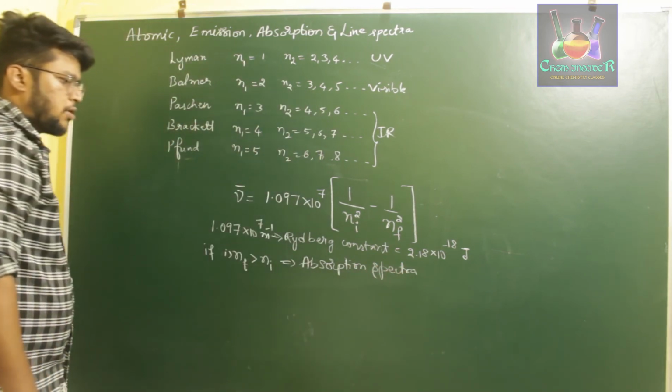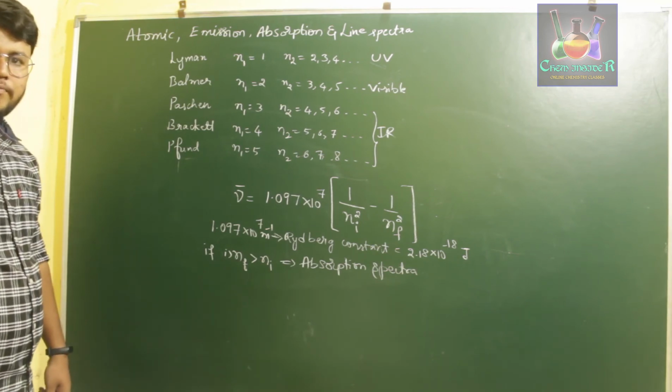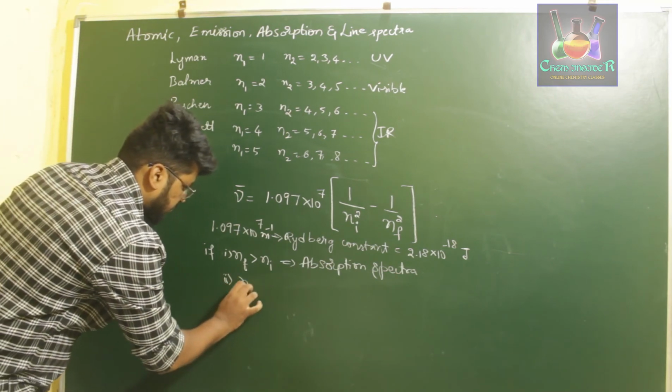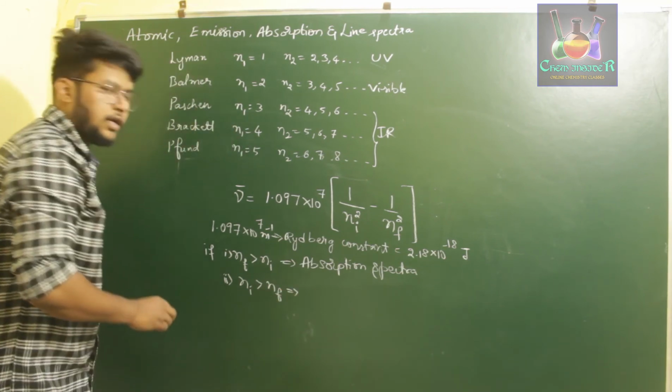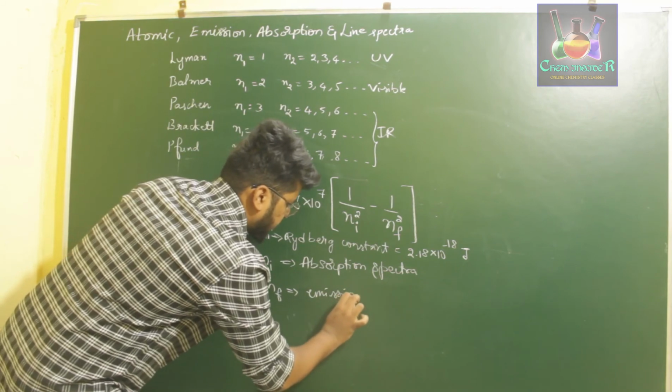And if ni is greater than nf, we observe emission spectra.